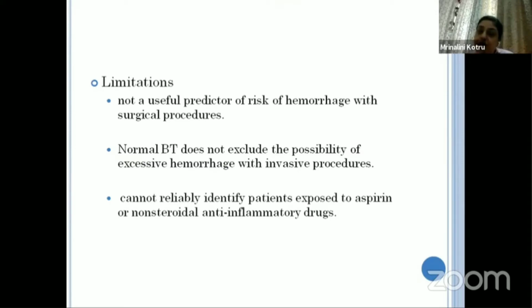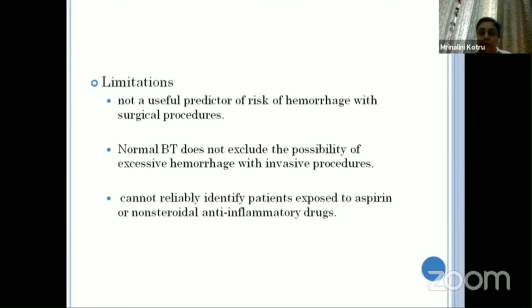So that is the value of doing a bleeding time when we don't have very good resources for doing very specialized tests for platelets. Plus, when you are doing tests like these, it is important to know the history of drugs, whether the patient is on any NSAIDs or aspirin, because that will definitely increase the bleeding time, and you won't be able to distinguish whether it is pathological or because of the drug.